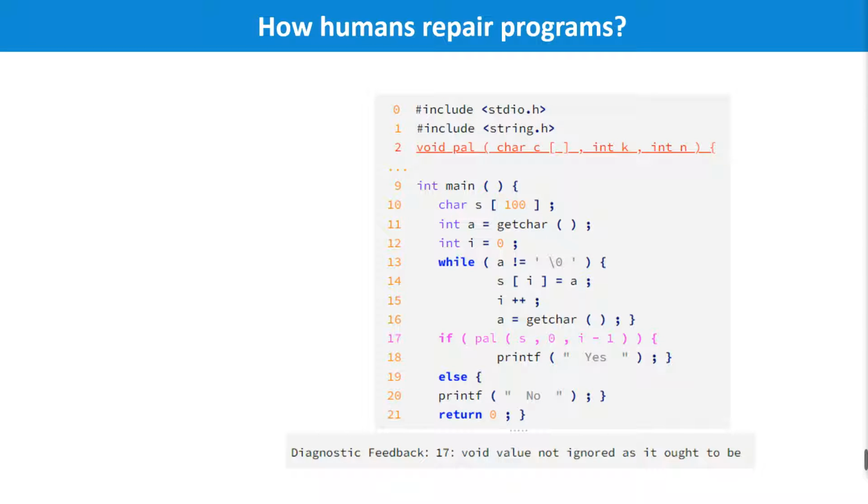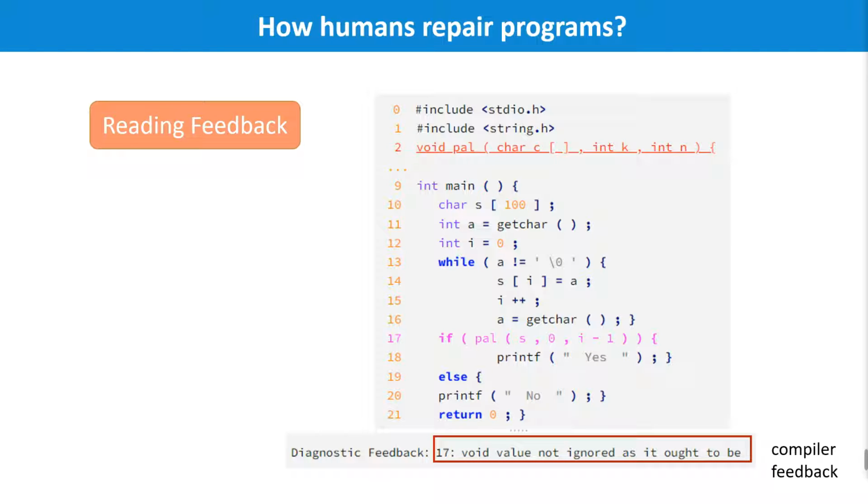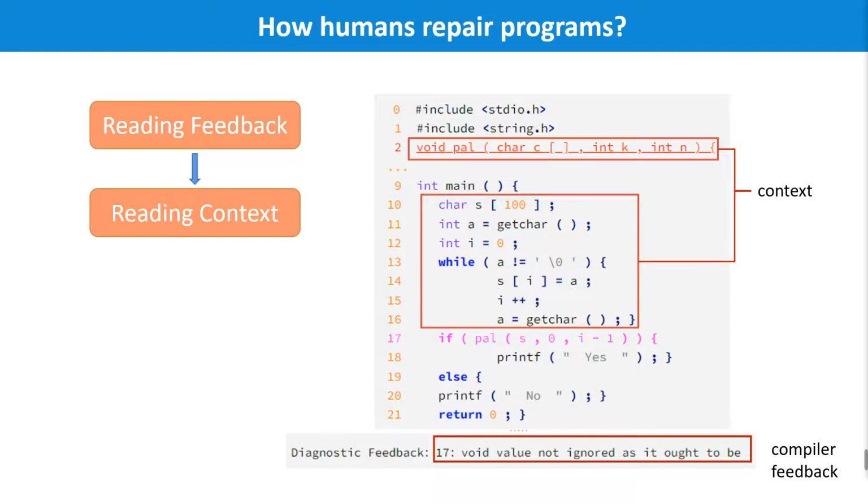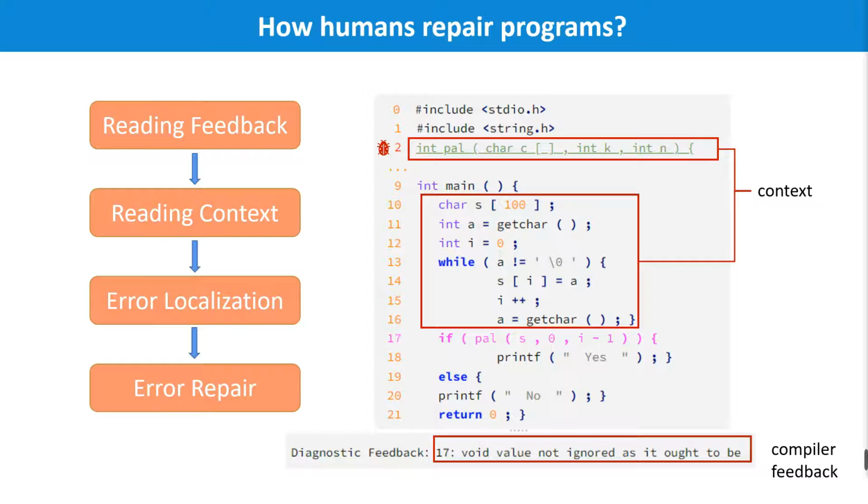So, how does a human fix the code? When a programmer finds a compilation error, he will first read the compiler feedback, determine the general location and the type of the error. Then, he will look for the relevant context, locate the specific error, and then fix the code at that location.